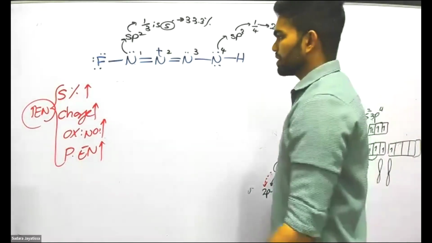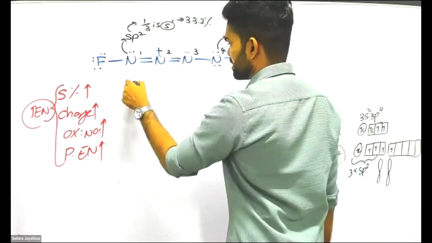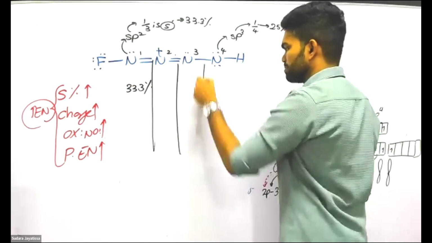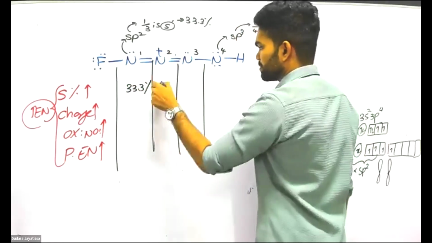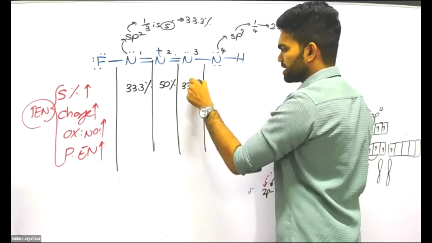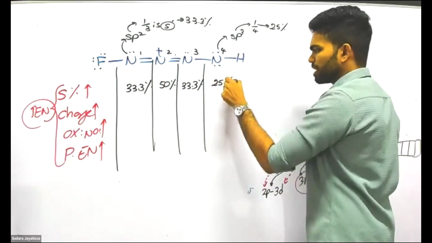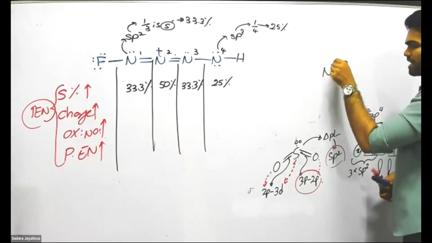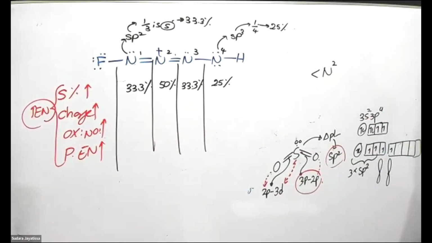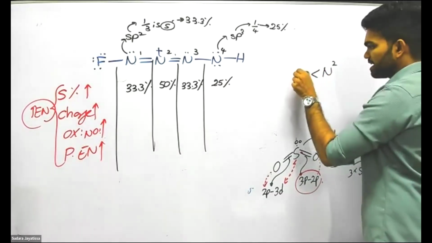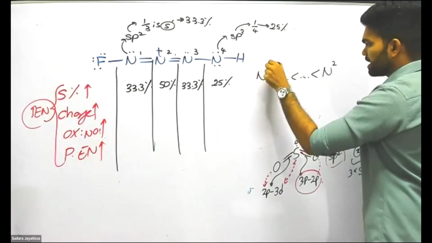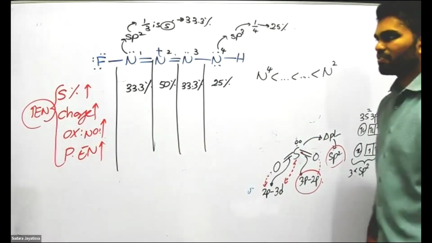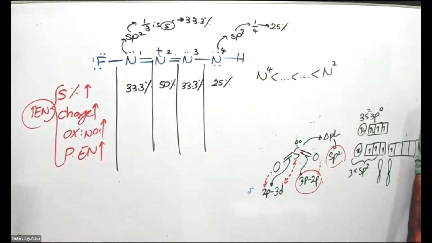Now here the S percentage is 33.3. Then this one. Let's compare. This one is 50% S character. This is again 33.3% S character. This is 25% S character. Now the one with the highest S character is N2. So N2 is the one with the highest electronegativity. The lowest S character is N4, so N4 has the least electronegativity. Now we can't compare N1 and N3. For that, we need to go to the next point.